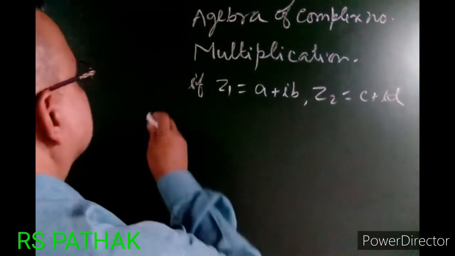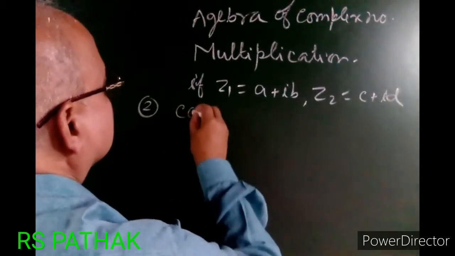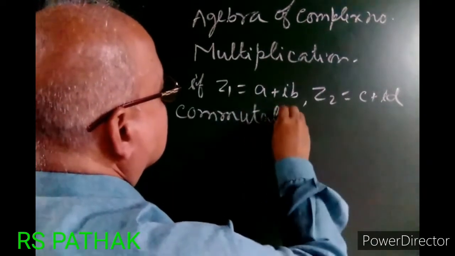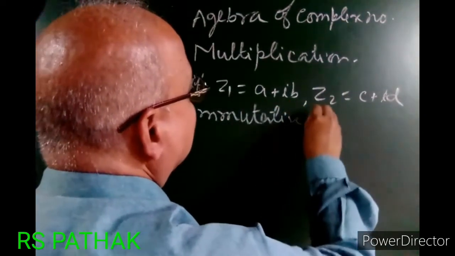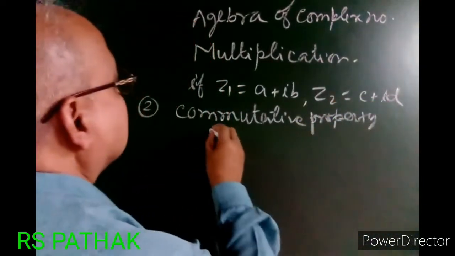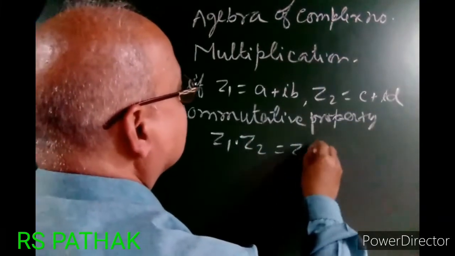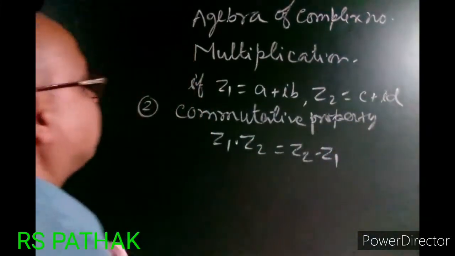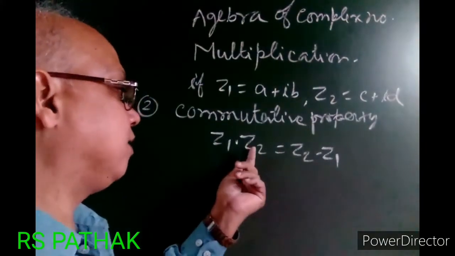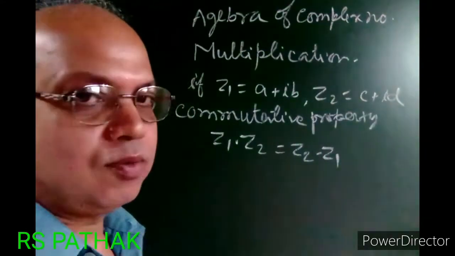Now, second is the commutative property. Z1 dot Z2 equal to Z2 dot Z1. The result will be the same. Therefore, it follows the commutative property.